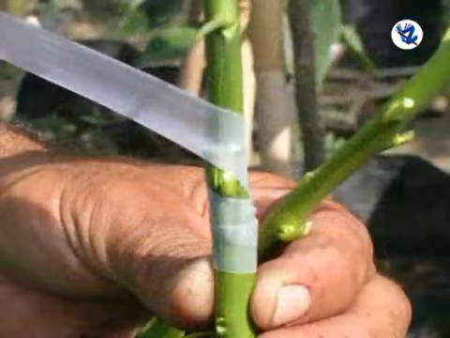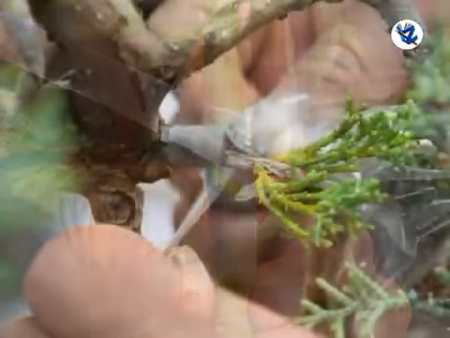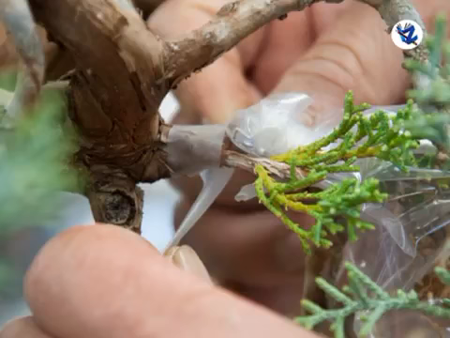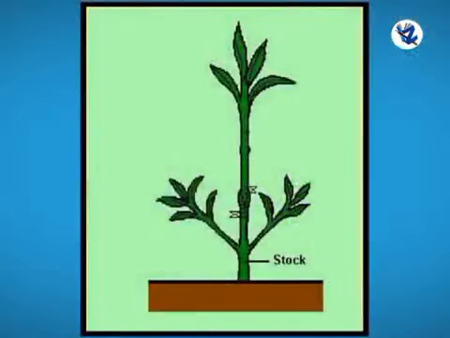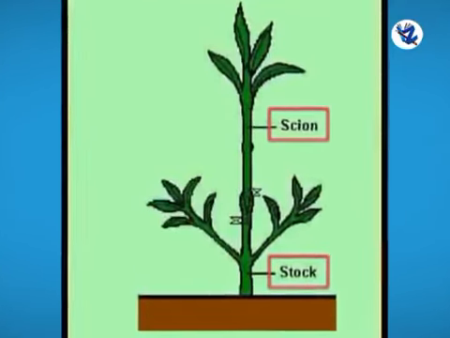It is a characteristic feature of dicotyledonous plants which have cambium for secondary growth. Monocots do not have intrafascicular or interfascicular cambium, so they don't show secondary growth, so grafting is not possible. Part of the rooted plant on which grafting is done is called stock. Part which is inserted on stock is scion. The stock and scion should be mutually compatible.